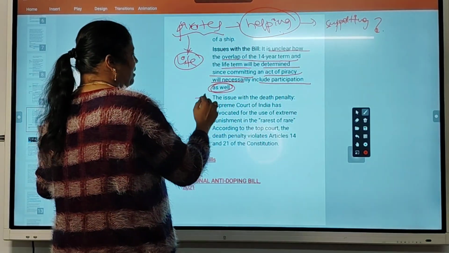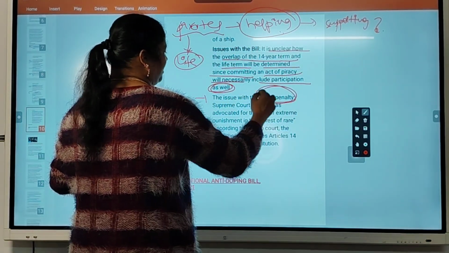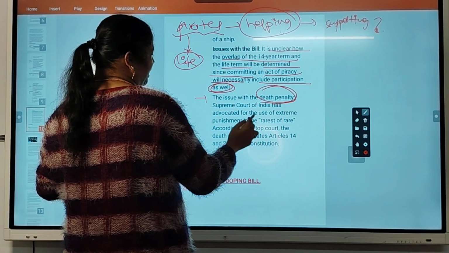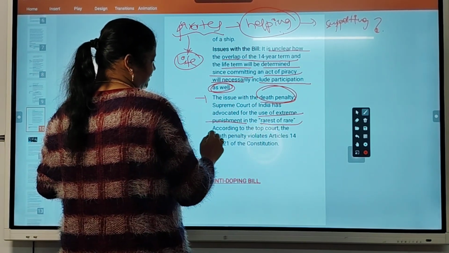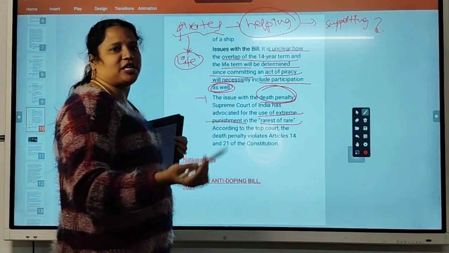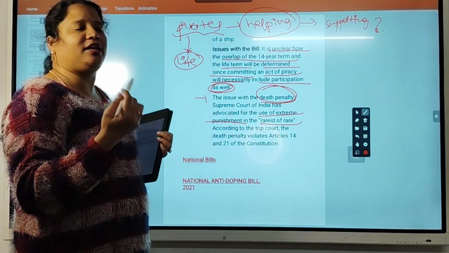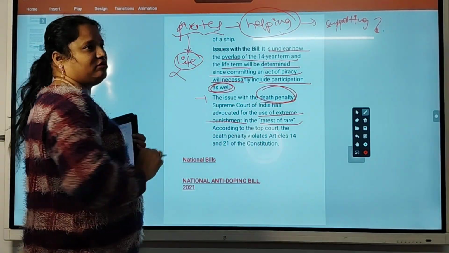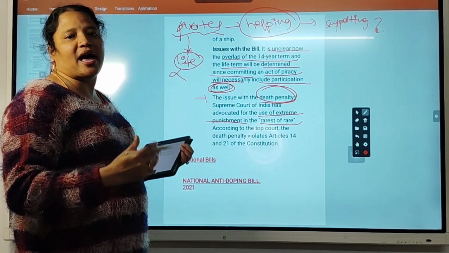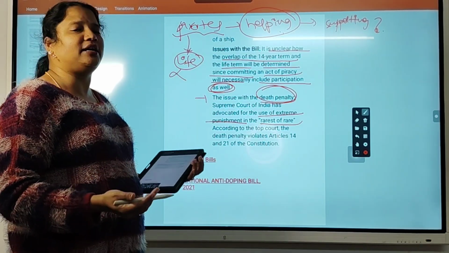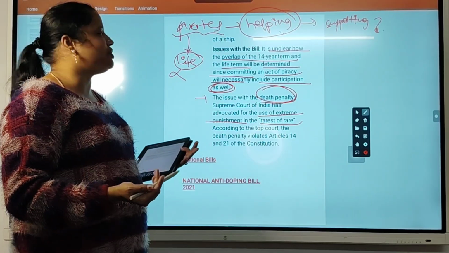And another problem is the issue with the death penalty. The Supreme Court of India has advocated use of extreme punishment in the rarest of rare cases. So if they entered India by mistake, giving a life sentence is also wrong. Just because they missed the route, they are getting punished by another country. That is really a horrible situation for them.